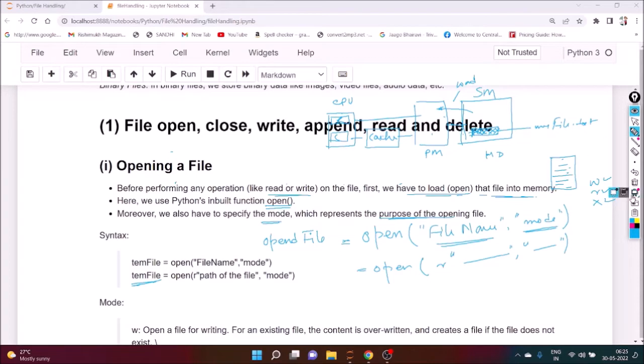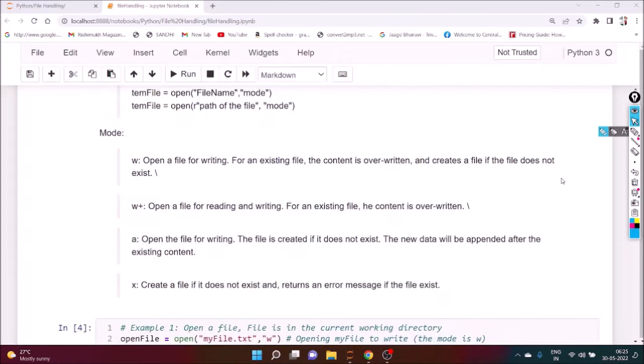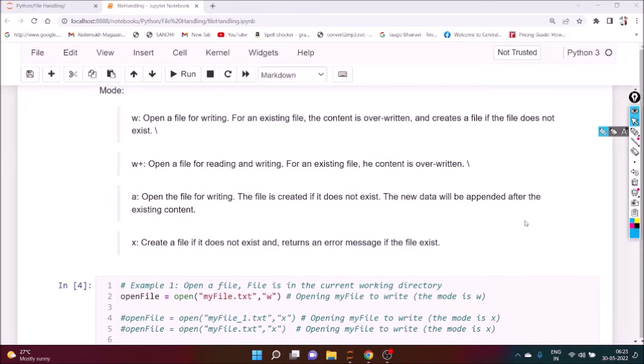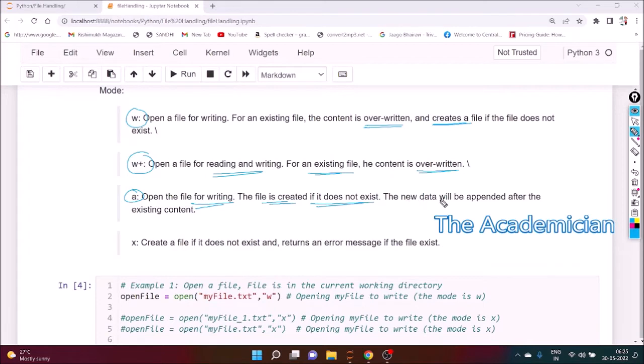Okay, is it okay? So we'll see the different modes. So different modes are there. Say W mode. If the file exists, it will overwrite, or if the file doesn't exist, it will create a file. W is for reading or writing, and for an existing file the content will be overwritten. A is what? It is for writing, and if the file doesn't exist it is created, and the new data will be appended after the existing content. The new data will append. And X is what? Create a file if it doesn't exist, return an error if the file exists.